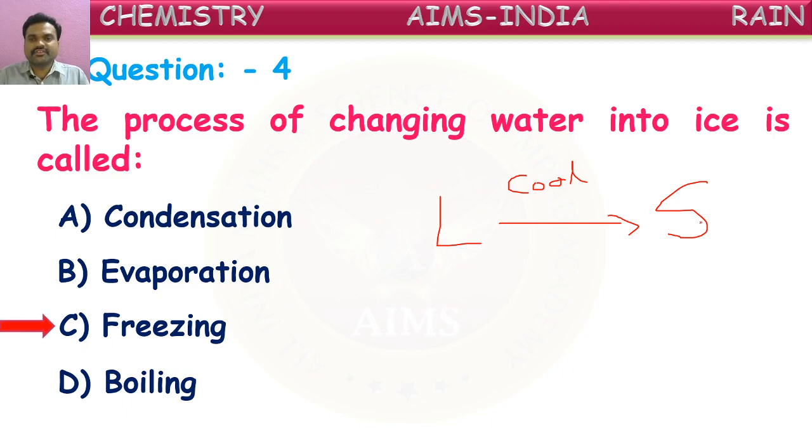It is freezing, also called solidification. The conversion of a liquid into solid on cooling is called freezing or solidification. Here, water converts into ice by the process called freezing or solidification. C is correct.